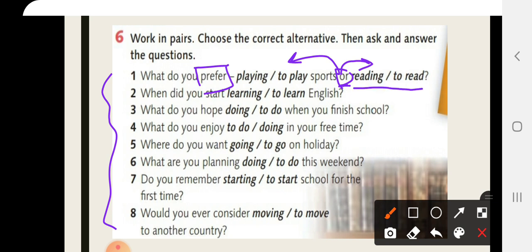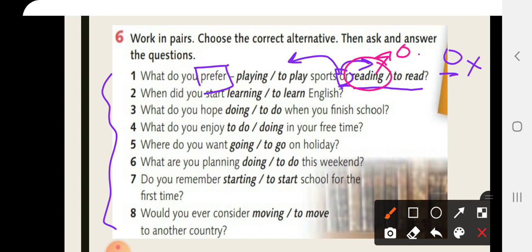Now, after or, do we have an object? No, we don't have an object. So we must choose reading, because we don't have an object and reading is considered as an object. Okay?